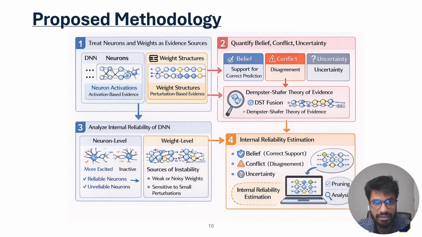The proposed methodology uses Dempster-Shafer theory to model internal components of a DNN as evidence sources. Neurons are treated as activation-based evidence sources. Their activations are analyzed to determine whether they support correct or incorrect predictions. Weights are treated as structural evidence sources. Their reliability is measured by applying perturbation and observing the impact on model performance. After computing neuron-level and weight-level evidence, we combine these using the Dempster-Shafer rule of combination to estimate overall internal reliability.